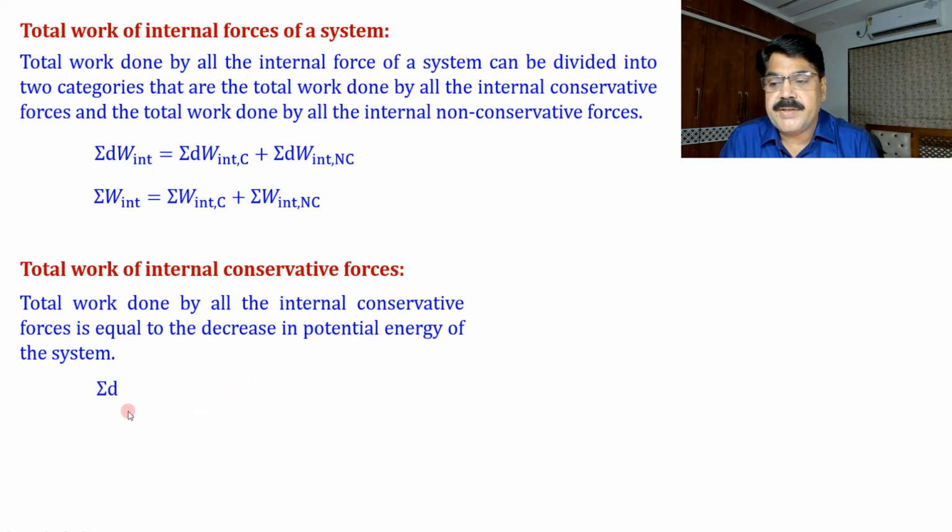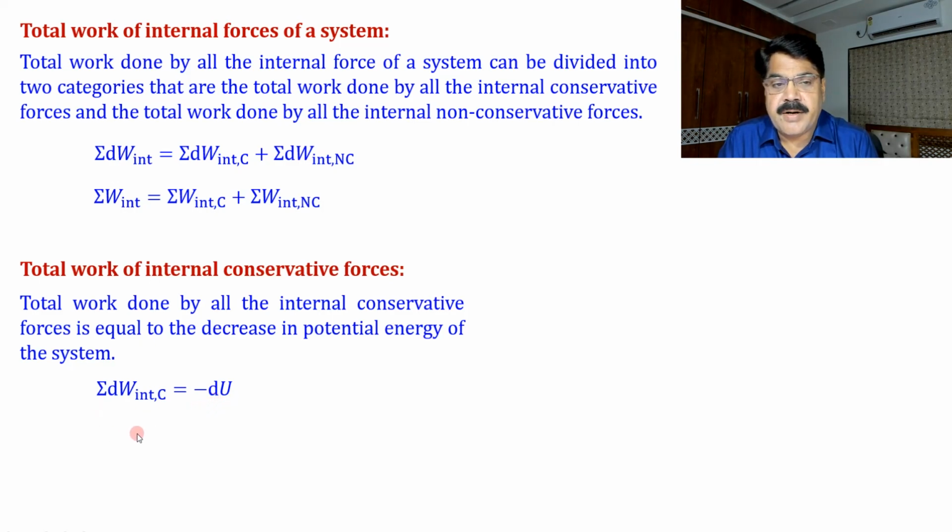So what we can say here: summation dW internal conservative is equal to minus dU. Again, this is applicable for an infinitely small interval. What is dW internal conservative? That is the work done by an internal conservative force, and the summation is over all internal conservative forces over a very small time interval, and that will be equal to minus dU. dU is the total potential energy decrease of the system.